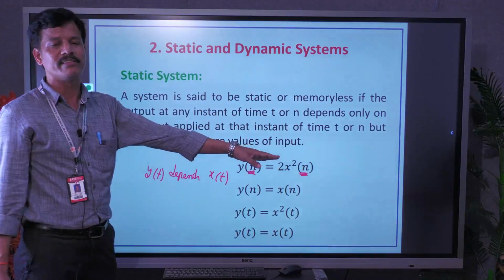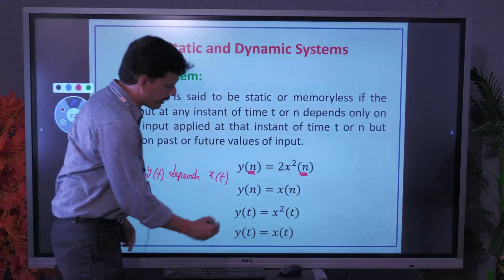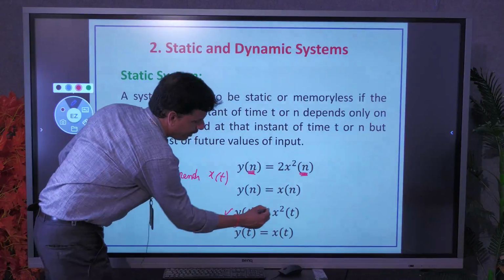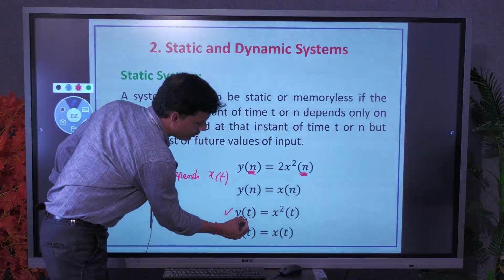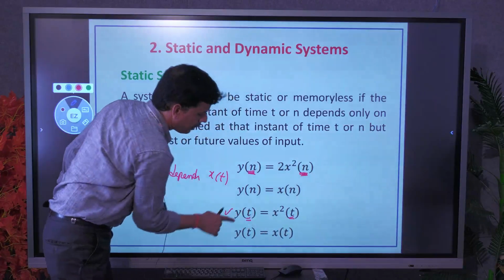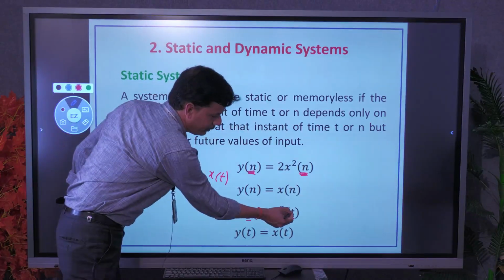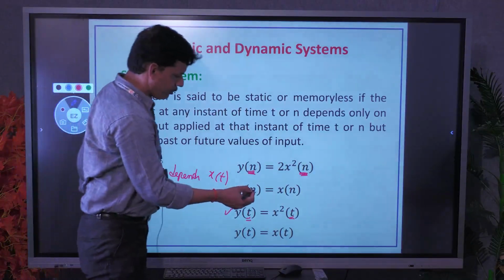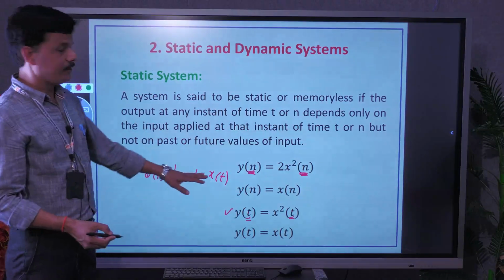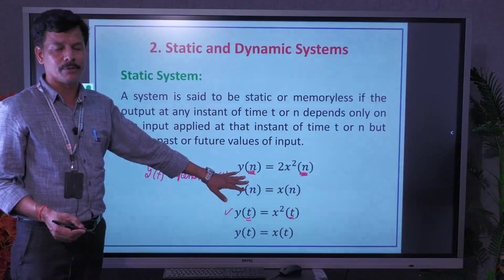There is an n to n correspondence. Similarly, you can see another example in continuous time. y of t equal to x square of t. Here also there is a t to t correspondence. Output at t depends on input at t only, isn't it? We can see a number of examples like this.